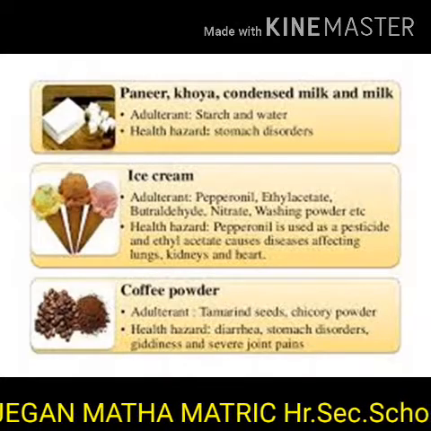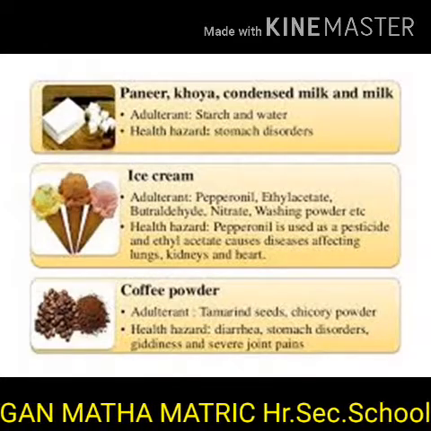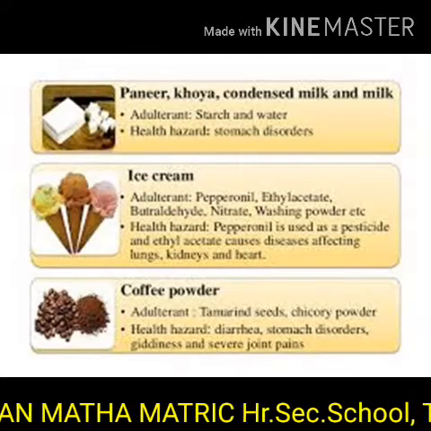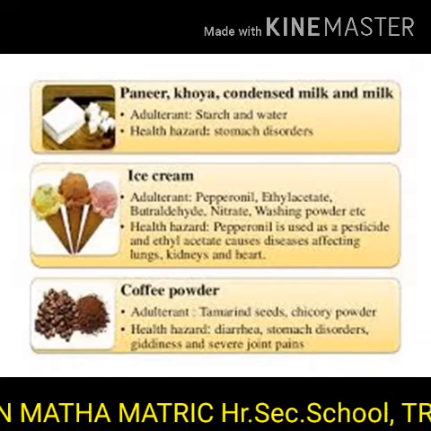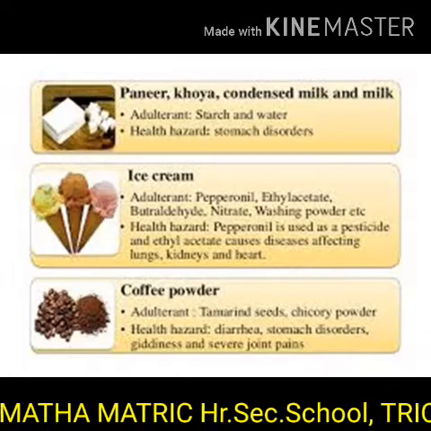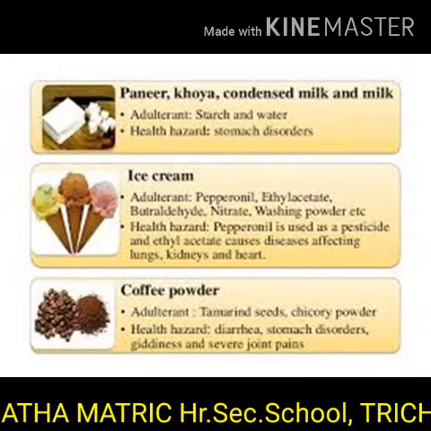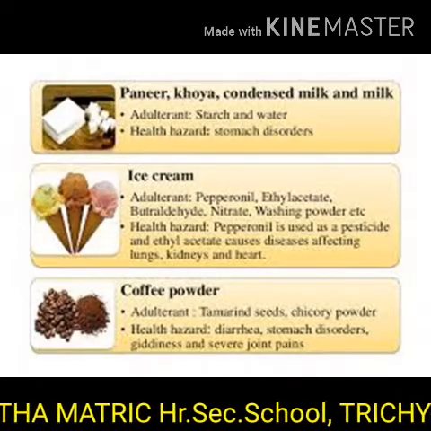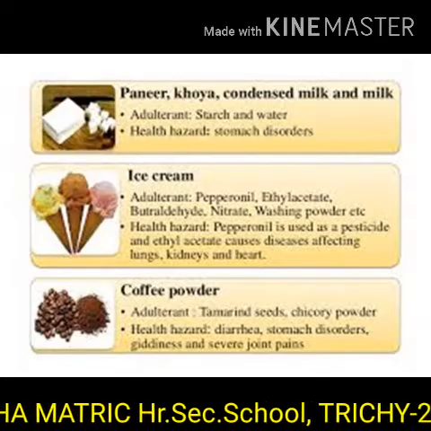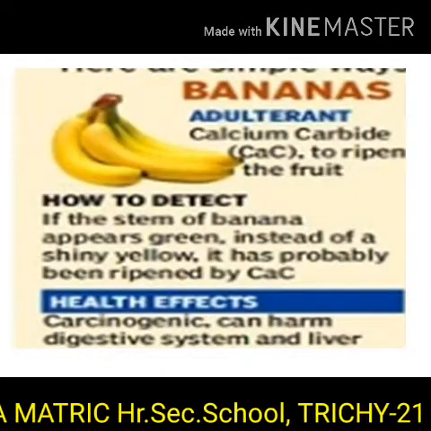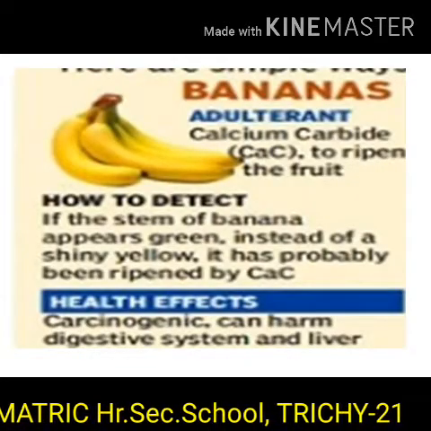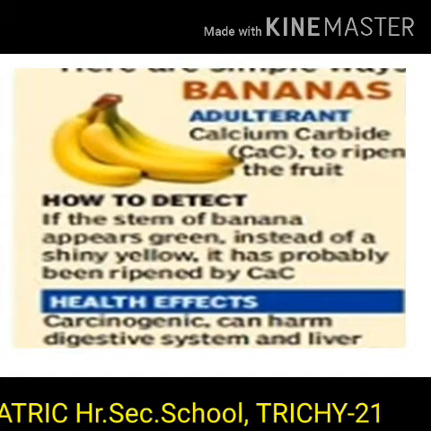Coffee powder. Tamarind seed and chicory powder are mixed with coffee powder. This will cause diarrhea, stomach disorder, giddiness and severe joint pains. Banana. The adulterant is calcium carbide.